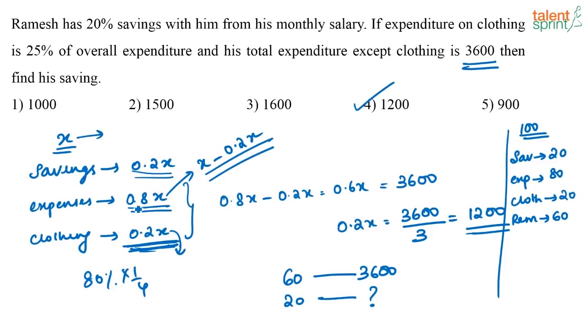It is nothing but 0.8x minus 0.2x, that is 0.6x, or 60% of his salary. Now I know 60% of his salary is 3,600. So what is 20% of his salary? That is nothing but 3,600 into 20 by 60, or 3,600 by 3, directly you can say, right? That is 1,200.